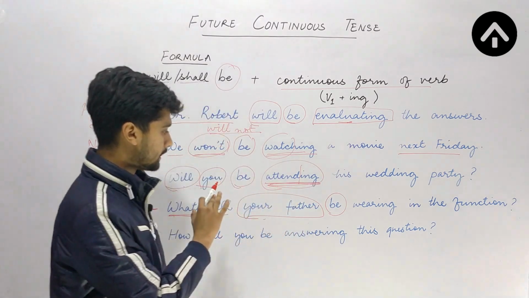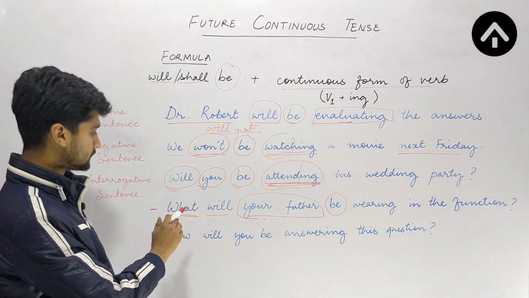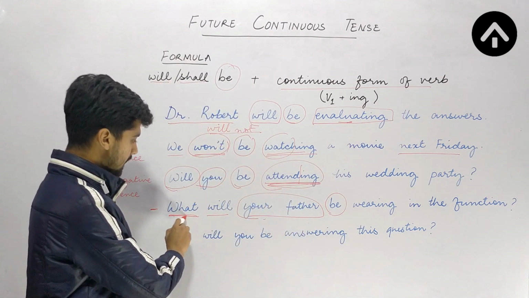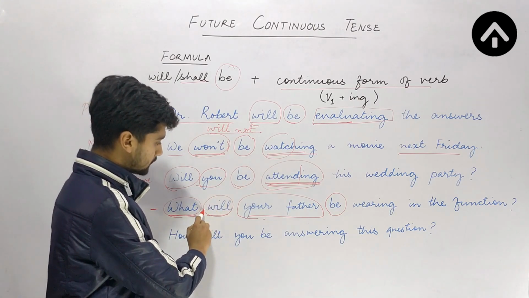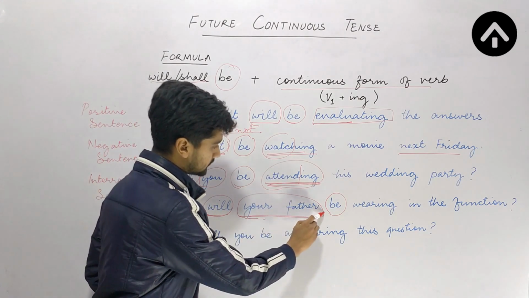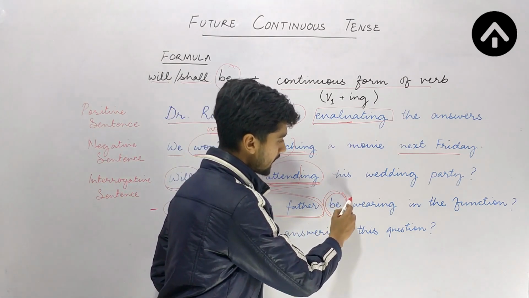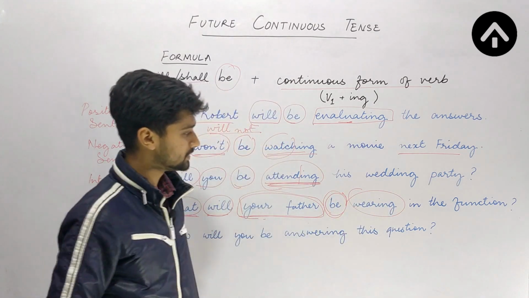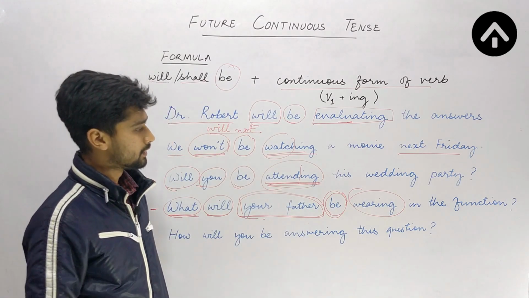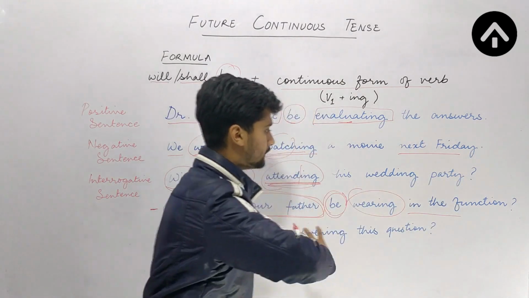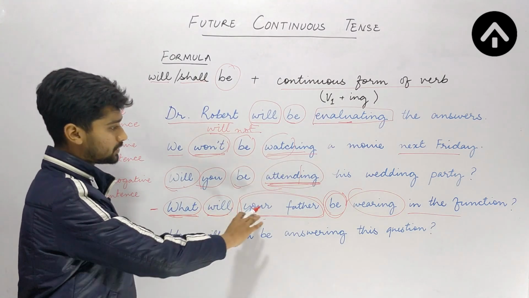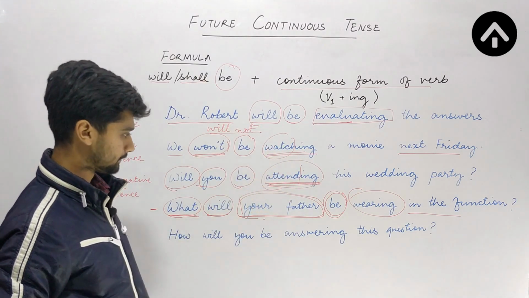This is an interrogative sentence, so be very careful. After the question word, I am using the auxiliary verb, then the subject, and then I am placing be, after which I am using the ing form of the verb, followed by the remaining part of the sentence, in the function. What will your father be wearing in the function?